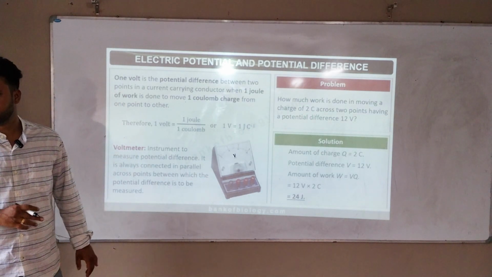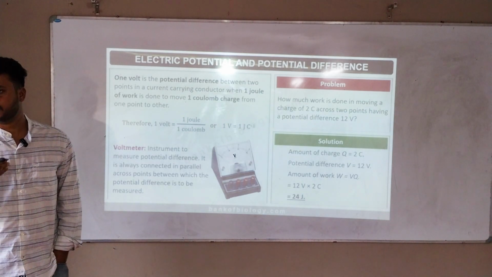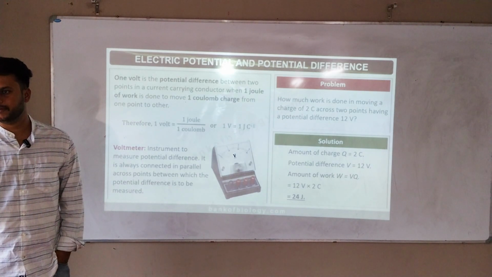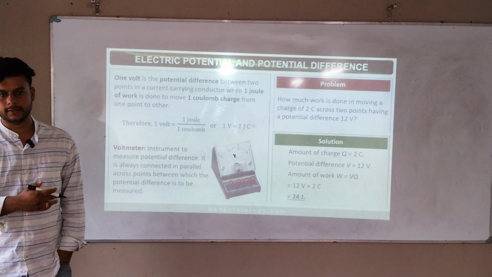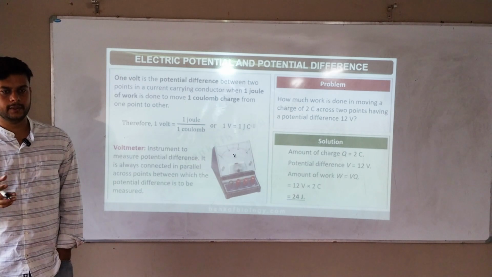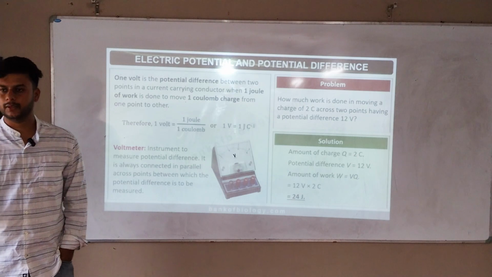Any doubts? So potential difference means what? It is the work done to move a charge from one place to another place. That's only called potential difference. It's a simple definition. And to measure potential difference, we have a device called what? Voltmeter. So the voltmeter is connected in parallel. If you connect it in parallel, you will get the answer. Any doubts? Okay, what is potential difference?